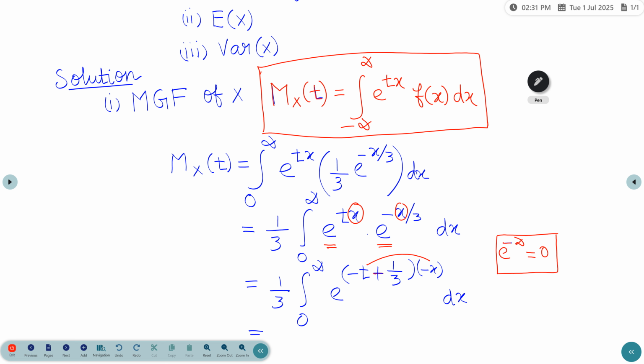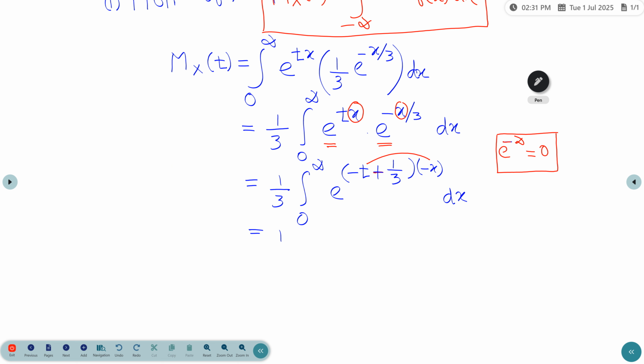So equal to 1 by 3 integral, just apply the integral formula. The integral of e power ax over dx is e power ax by a, that is, the coefficient of the x value should come here.